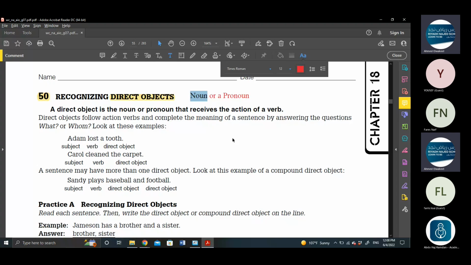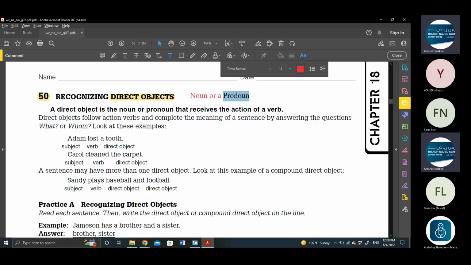So simply, the noun is any name that names a person, like your names, for example, an idea, a thing, or even a place. So a noun is a word identifying a person, a thing, an idea, or even a place.